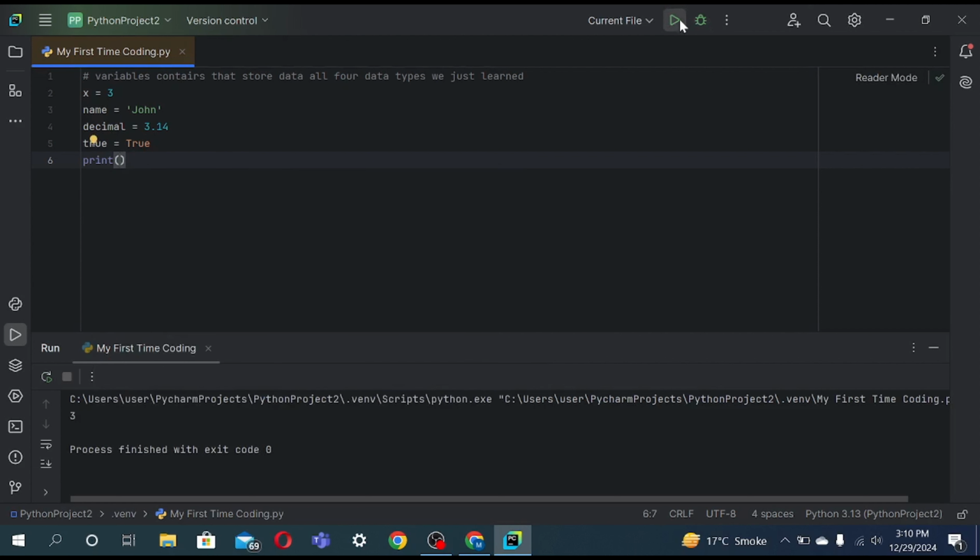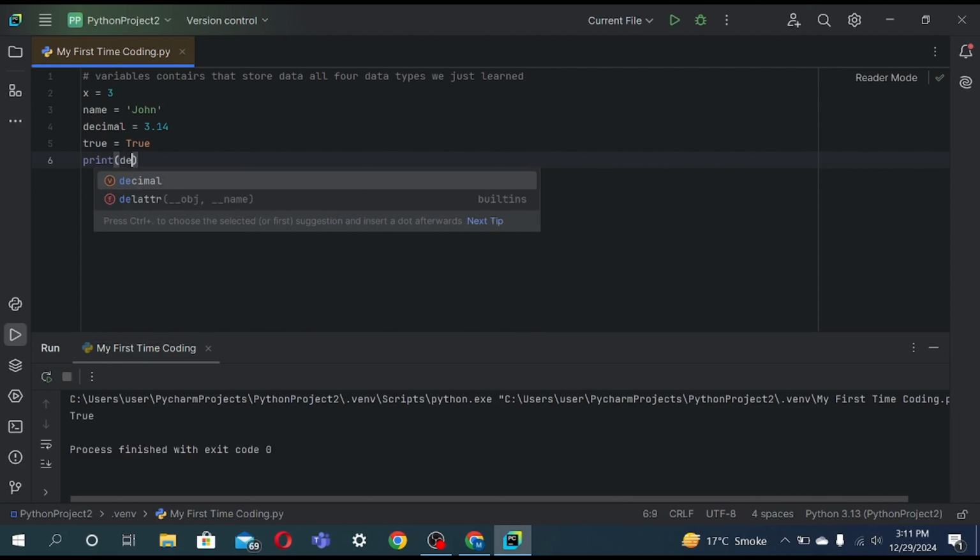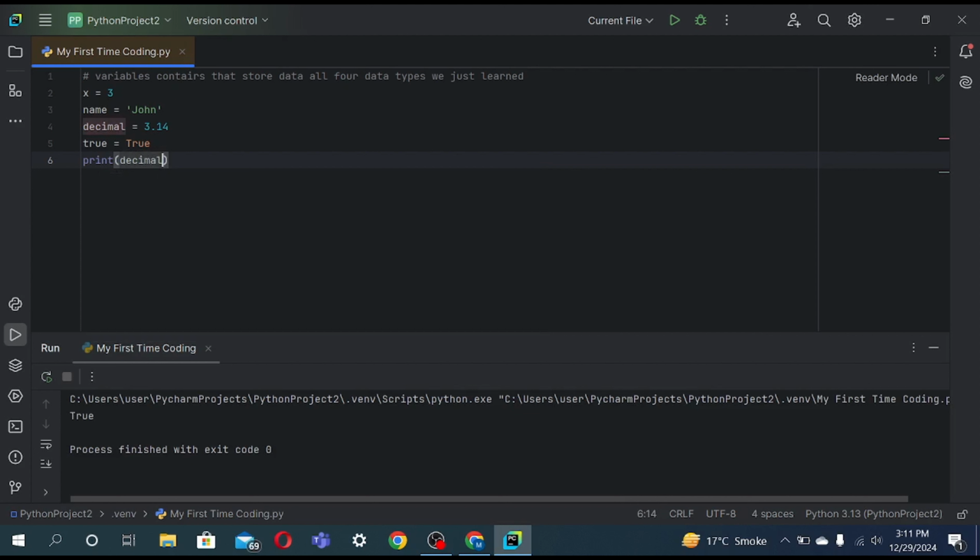And you should guess. Here's a challenge. What do you think will happen if I print true? Now let's just get true, because that's a value inside of it. And if we just print decimal, we get 3.14.